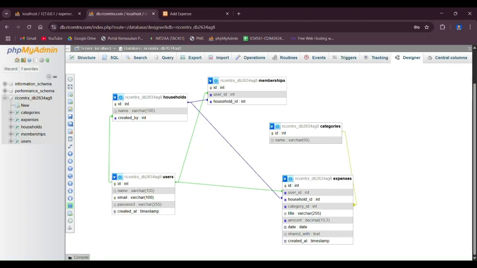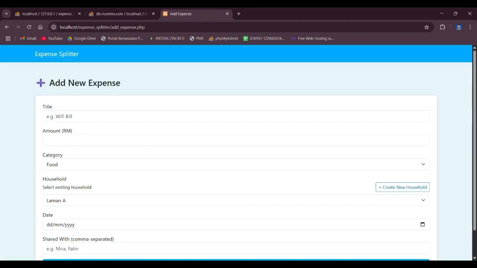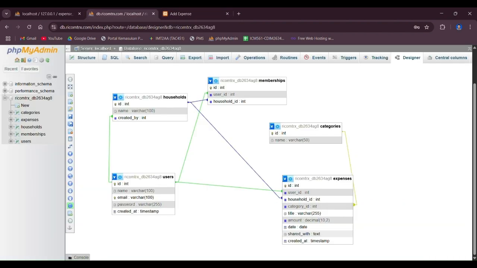And within this, categories are divided into ID and PK, the total ID number of the registered data, which is unique for each category, which is why it is the primary key. And for the name, it is for the name of each expense category, as you can see here, which is food, rent, utilities, transport, and others. And the data type for this is varchar.